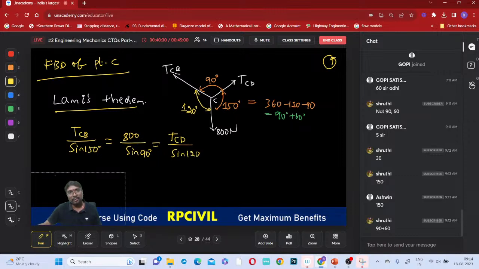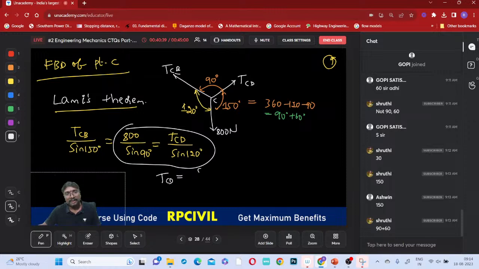Now tell me, you are asked to calculate the tension in which cable, CD cable or CB cable? CD cable only, no? You just consider these two. What is the T_CD? You can get it now: 800 into sine 120 divided by sine 90. Now how many newtons, is that Newton or kilonewton? How many newtons is the tension in that CD? Tell me, everyone.